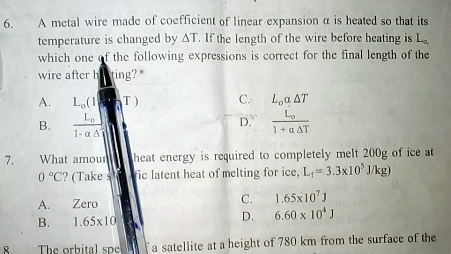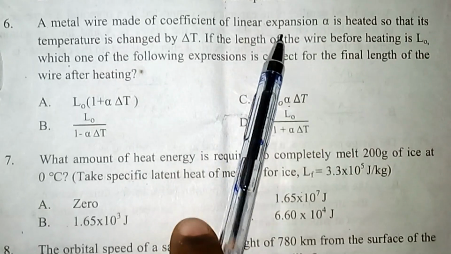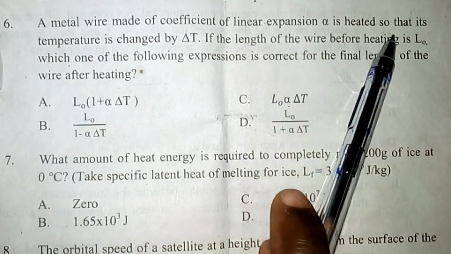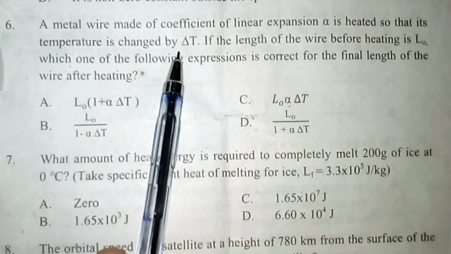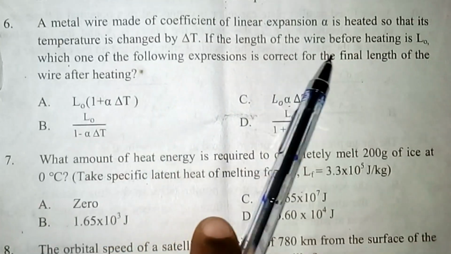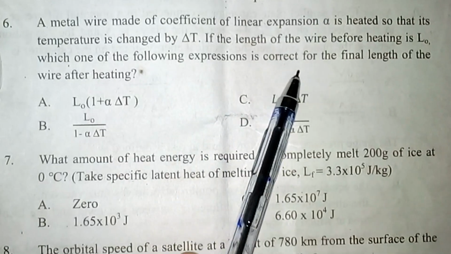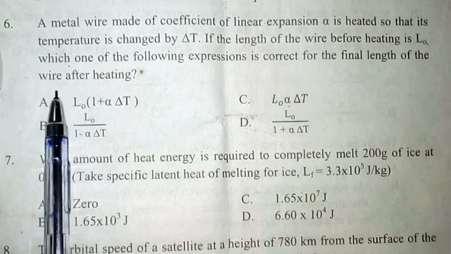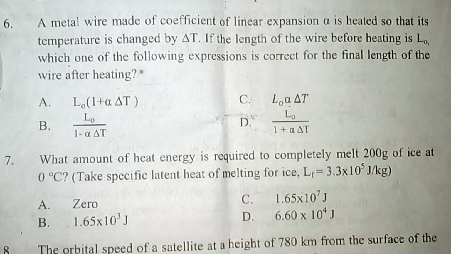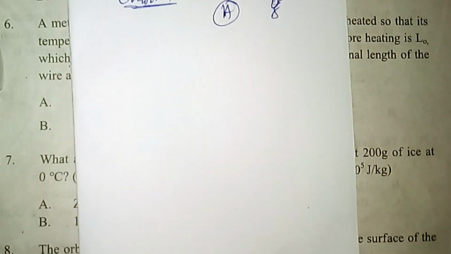A metal wire made of a material with coefficient of linear expansion alpha is heated so that its temperature is changed by delta T. If the length of the wire before heating is L0, which one of the following expressions is correct for the final length of the wire after heating? So this is linear expansion.